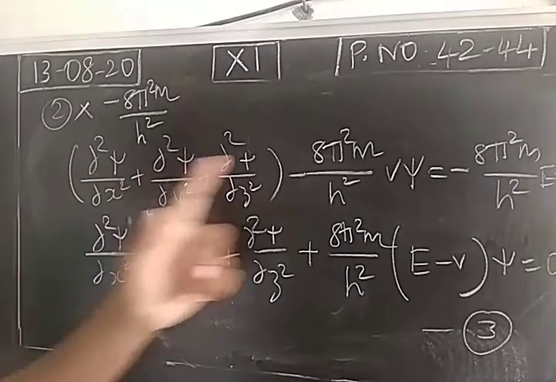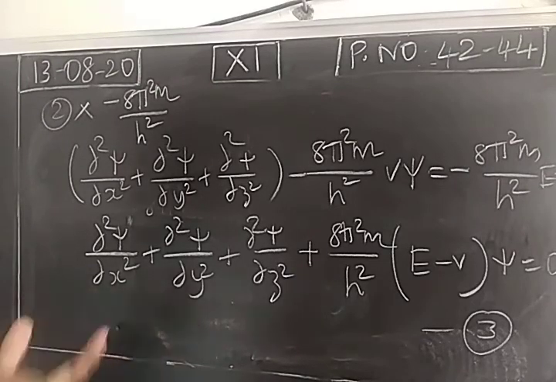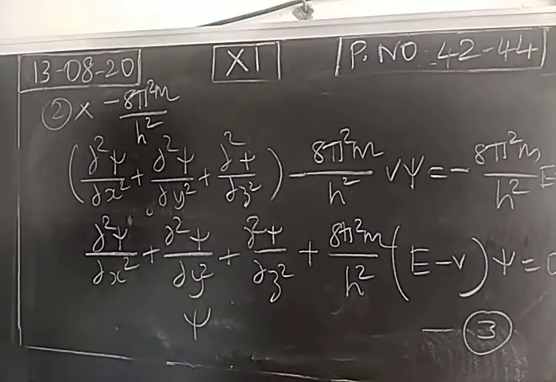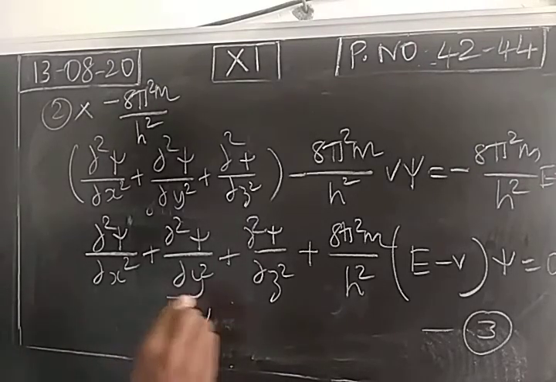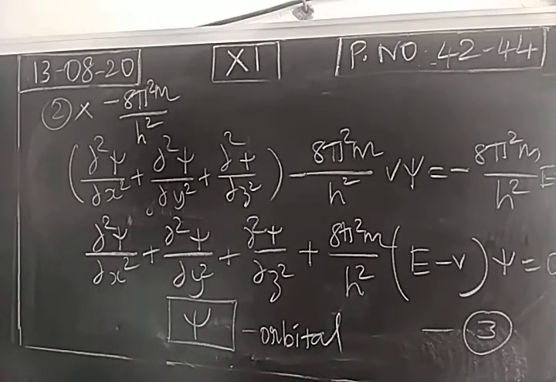So we have obtained a differential wave equation derived by Schrödinger. So what is the major application of this equation? When this equation is solved, we get wave function psi. By solving this, we get wave function. This wave function is nothing but orbital. Okay. So one by one we will study in the future.